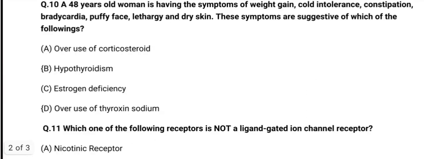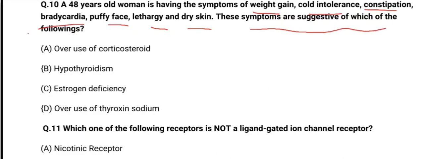Next question is, a 48-year-old woman is having symptoms of weight gain, cold intolerance, constipation, bradycardia, puffy face, lethargy, and dry skin. It is asked, these symptoms are suggestive of which of the following diseases or conditions? The correct answer is option B, hypothyroidism. In hypothyroidism, we can see weight gain, cold intolerance, constipation, bradycardia, puffy face, lethargy, and dry skin.